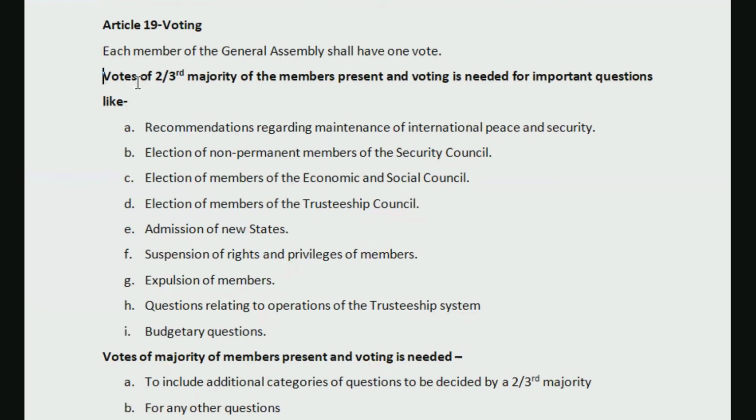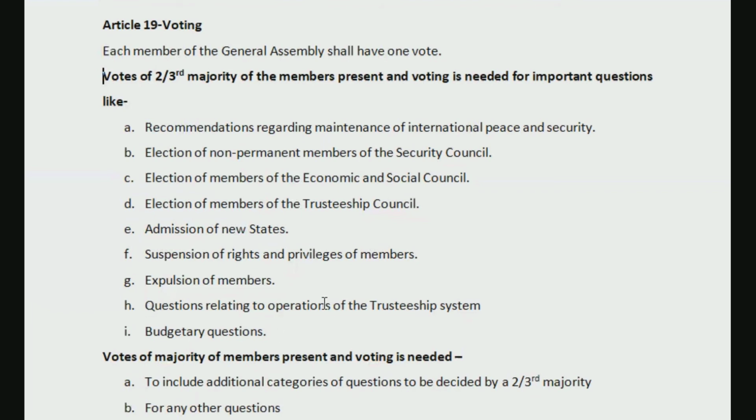That also would be decided by voting of two-thirds majority. Expulsion of members: if some member country has done something wrong, should they be expelled? That also will be decided by them.